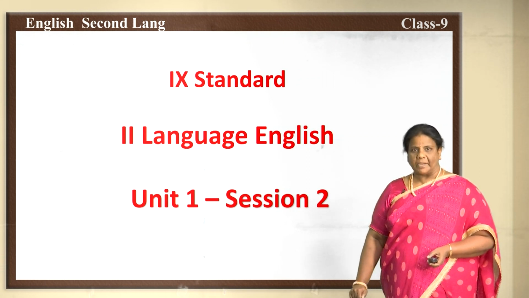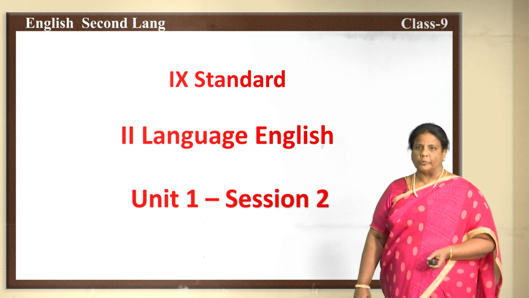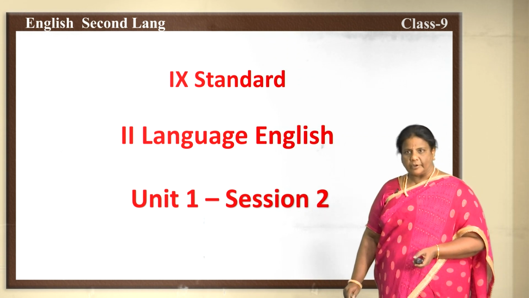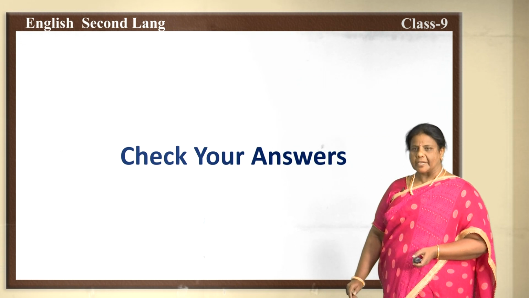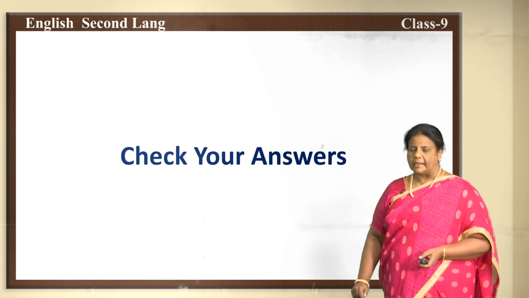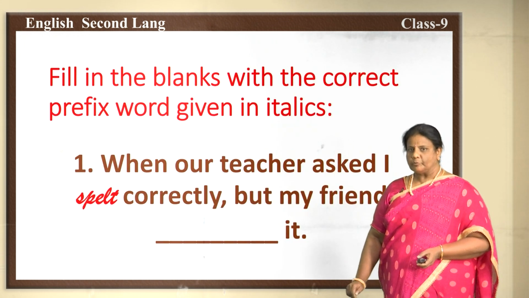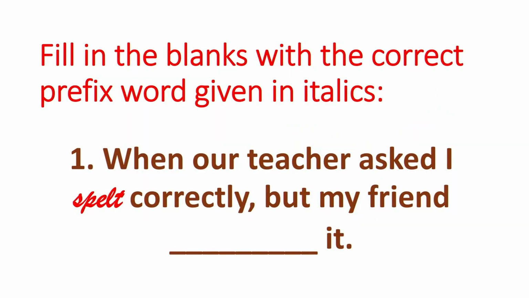Have you done the assignment? Have you written it down in a notebook? Have you found out the answer? Is it correct? Have you done children? Good. Let us check up with the answer what you have written. Let us see whether you have written it correctly or not. The assignment was on fill in the blanks with the correct prefix word given in italics. Yes or no children?